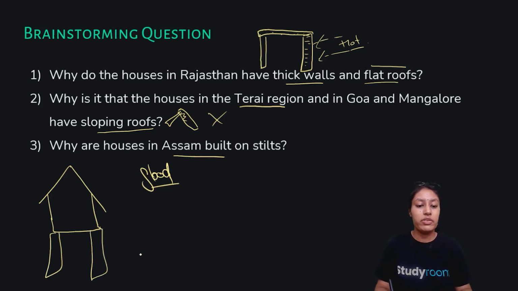level. If the houses are built on ground level, they will be destroyed, and every year new houses have to be built. But to avoid that, and to avoid it economically as well, houses are made on stilts to avoid water getting inside the house. And second, they are made above ground water levels, so they are elevated houses. So that is why, due to heavy rainfall, houses in Assam are built on stilts.